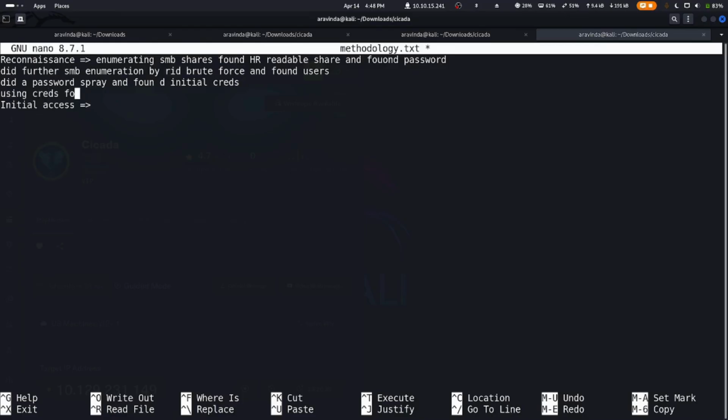And using the creds, we did a CrackMapExec. Using the option --users we found further creds.